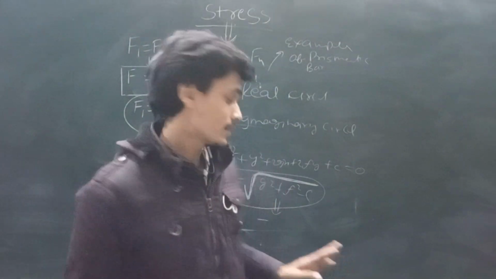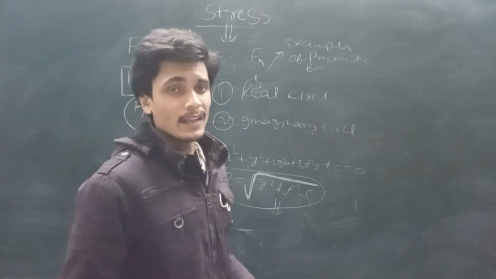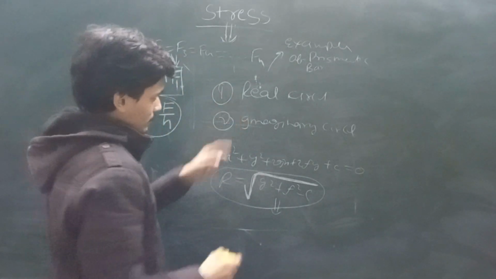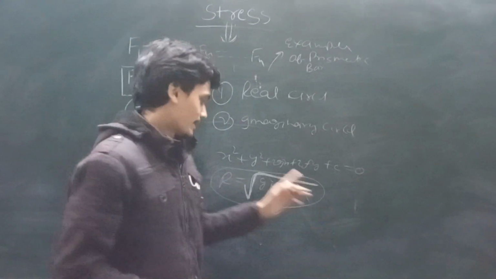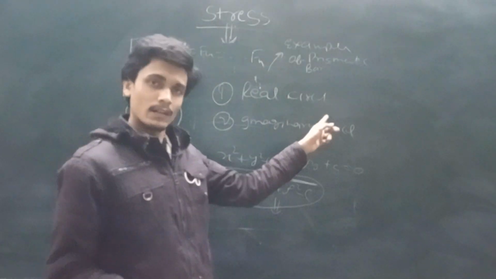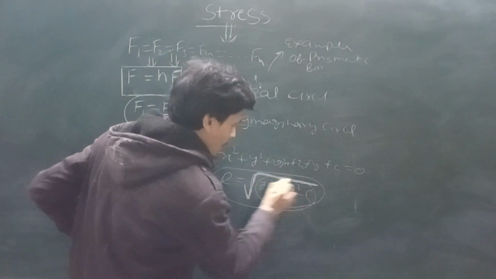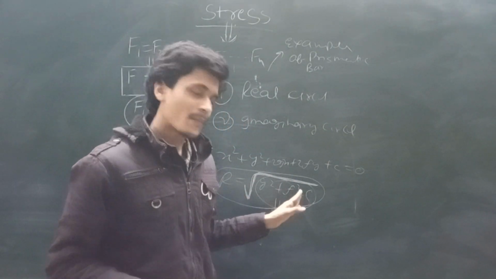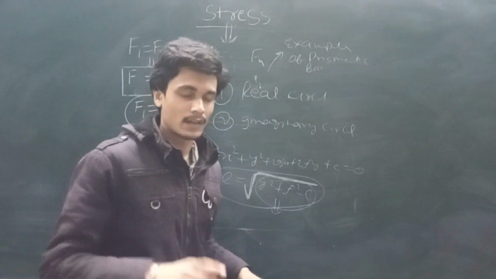This is another topic called the complex number. So if g square plus f square minus c is going to be positive, then this type of circle is the real circle. And if this whole term is going to be negative, then this type of circle is going to be an imaginary circle.